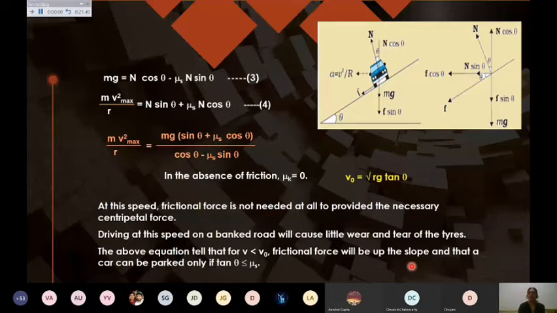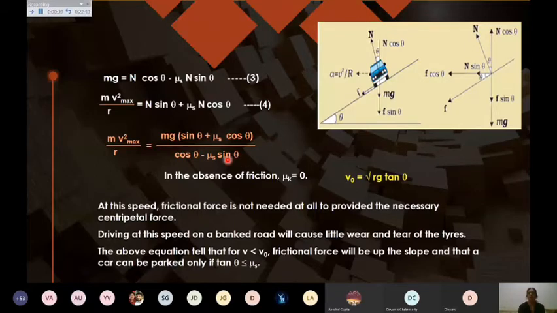Now again, if I divide these two equations, I get mv square upon r divided by mg, which I have written here on the right hand side. That comes out to be n sin theta plus mu s n cos theta divided by n cos theta minus mu s n sin theta.